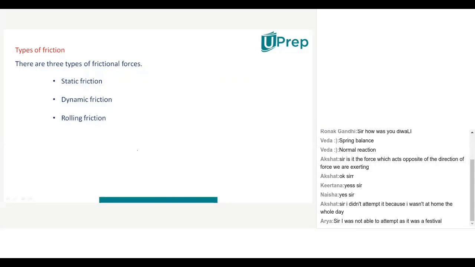Okay, how many types of friction? Two types of friction will be there. And what are those two types of friction? So the first type of friction is called static friction, as it is there on the slide. And the second type of friction is called kinetic friction. What will that friction be called? Kinetic friction. So static and kinetic friction, two types of friction will be there.